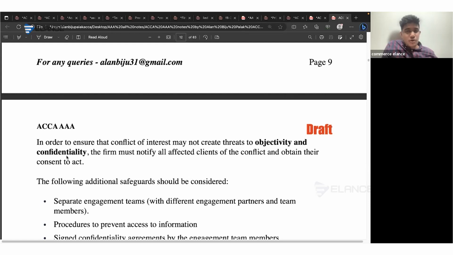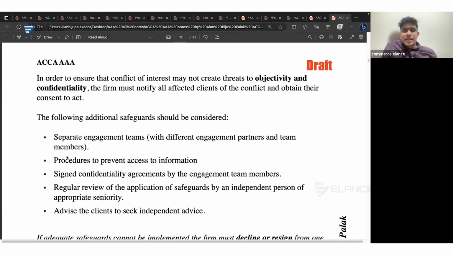If not, you should drop one of the assignments. And not only by taking this particular safeguard will you be able to continue with the engagement. Instead, you have to consider this additional safeguard as well. You should be using separate teams for Samsung and for Apple. There should be procedures to prevent access to information. Any team member of the Samsung engagement should not be able to access the data of Apple.